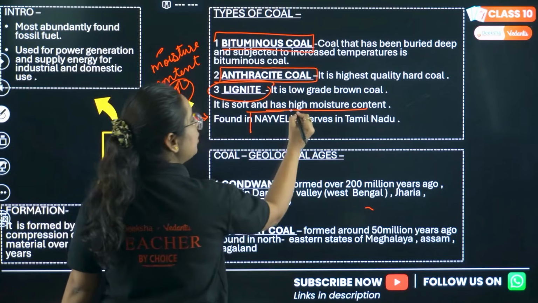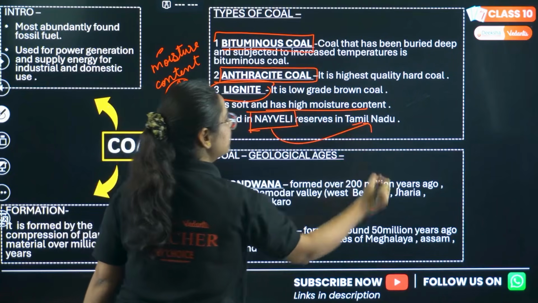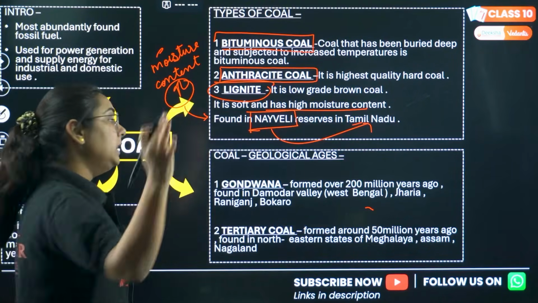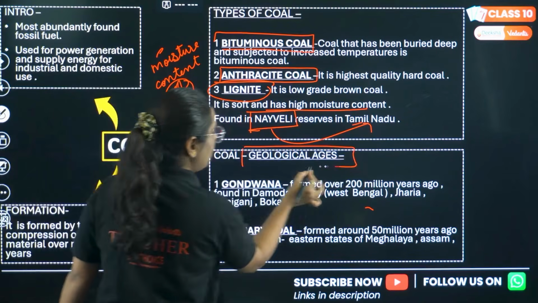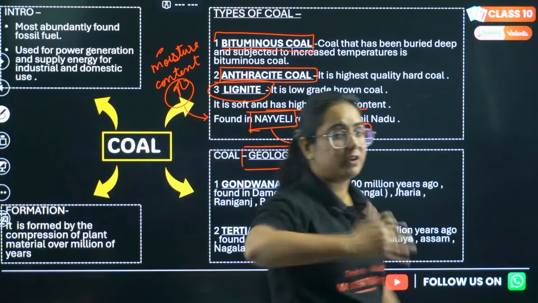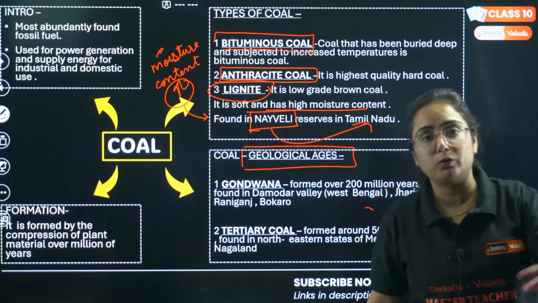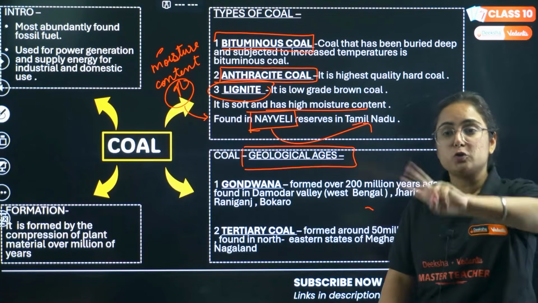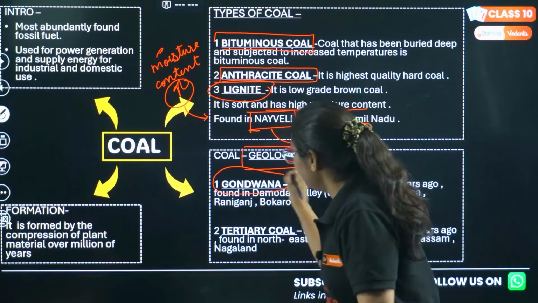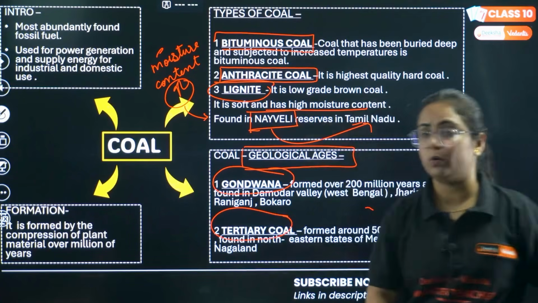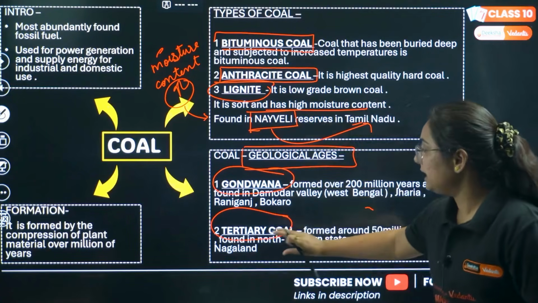The famous coal mine is the Neyveli reserves found in Tamil Nadu. Now, because of the geological differences in the age of coal found here, we divide coal into 2 types, Gondwana coal as well as tertiary coal. Pay attention, it's Gondwana coal and tertiary coal.